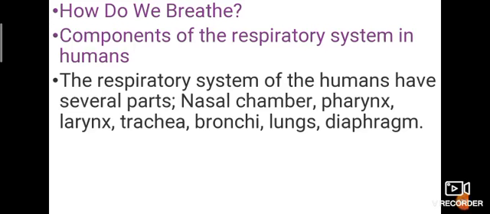Okay, dears. How do we breathe? Through our nose. So, what are the things that participate in our breathing process? Nose, nostrils, then lungs. We know that only. But what are the organs that participate in our respiratory system? The respiratory system of humans has several parts. What are they? Nostril chamber, pharynx, larynx, trachea, bronchi, lungs, and diaphragm.